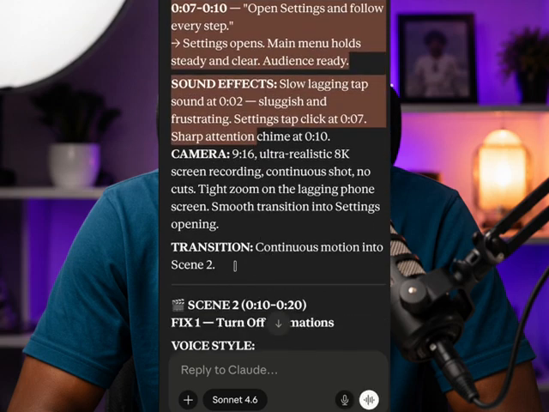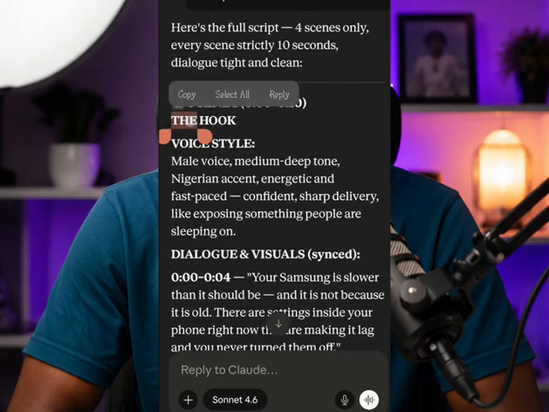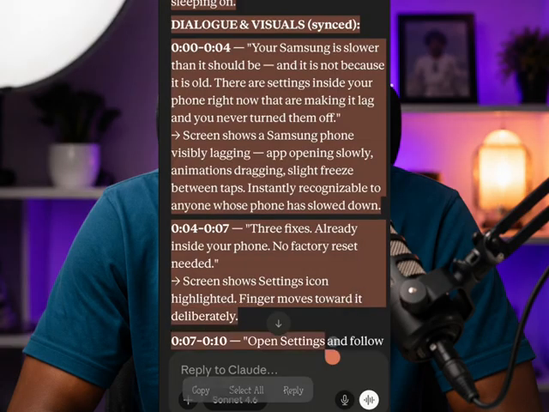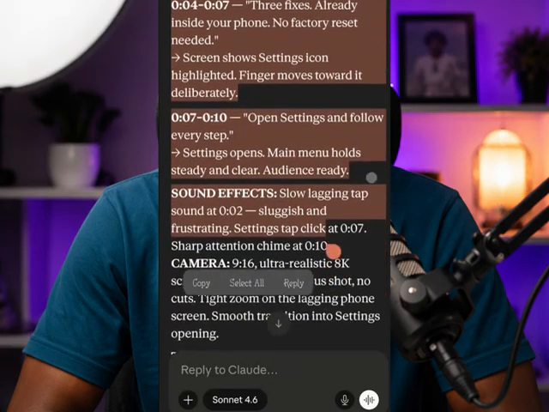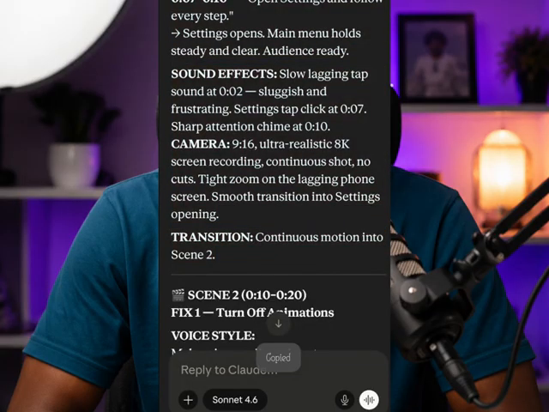Now, copy it down to this side. Sorry, it has not copied. Let me copy it again. Copy from here like this. I'll copy everything, scene 1. Only the scene 1. After copying it, the next thing I'm going to do, I'm going to head over to